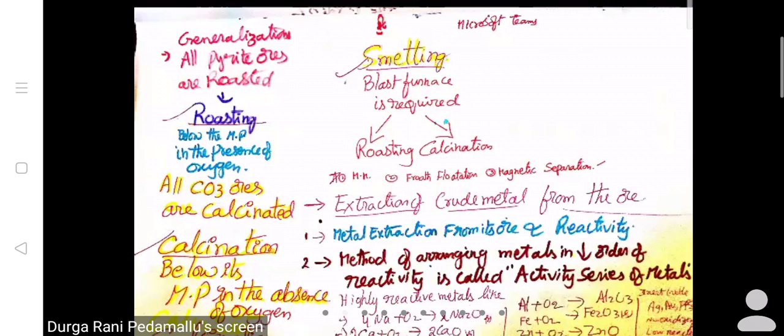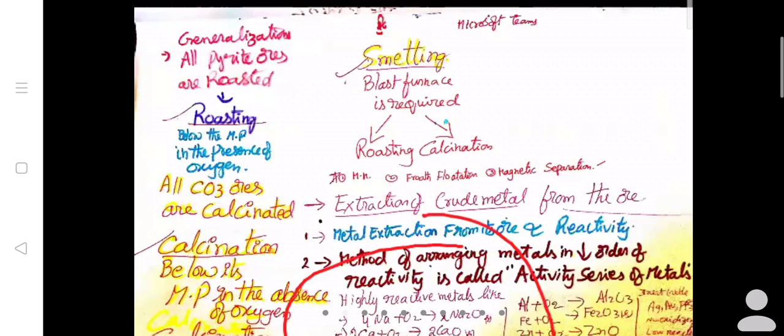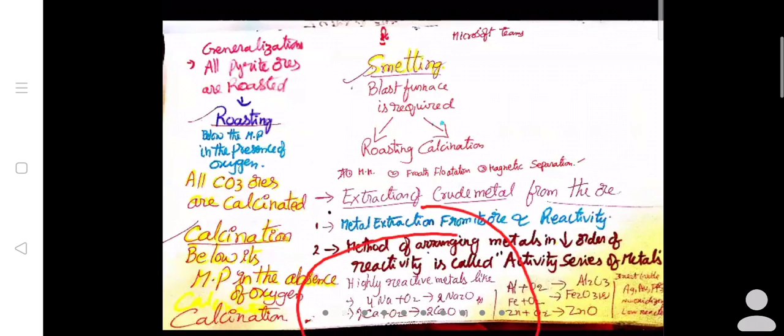Next you see highly reactive metals. In yesterday's class, I told you about sodium metal. If you take sodium metal, Na, it reacts with oxygen and immediately forms sodium oxide. 4Na plus O2 gives rise to 2Na2O. It is a balanced chemical equation.